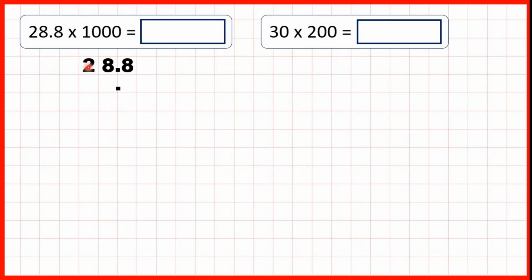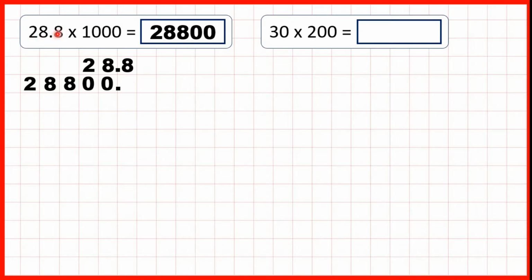So if we copy down this 2, 1, 2, 3 squares to the left, do the same with this 8, and with this 8, we now have empty squares before the decimal point. And if we have empty squares, it's really important that we write in zeros. So now that we have the decimal point at the end of our number, we know that we have a whole number, which means our answer is 28,800.